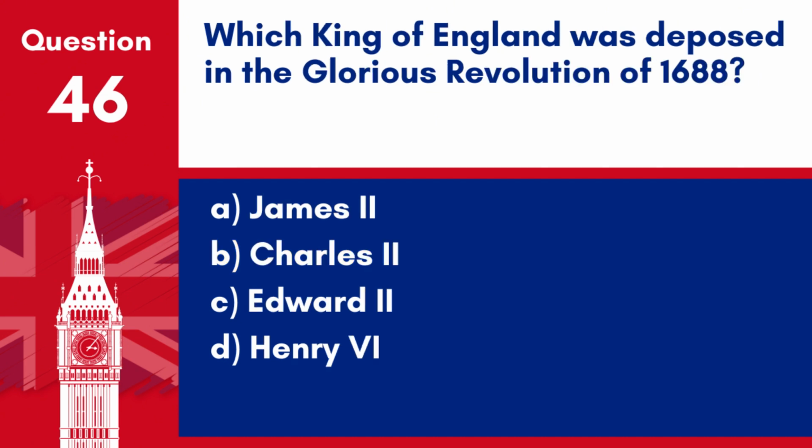Question 46. Which King of England was deposed in the Glorious Revolution of 1688? A. James II. B. Charles II. C. Edward II. D. Henry VI.